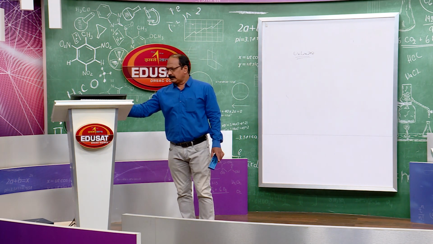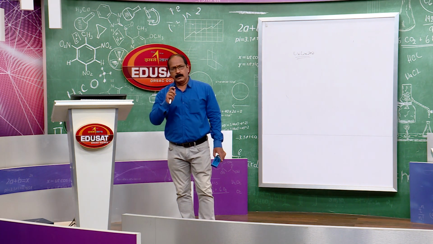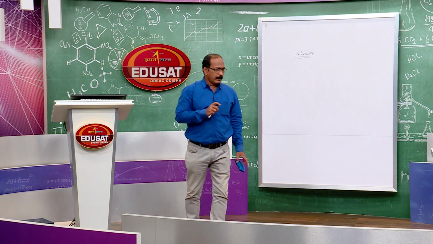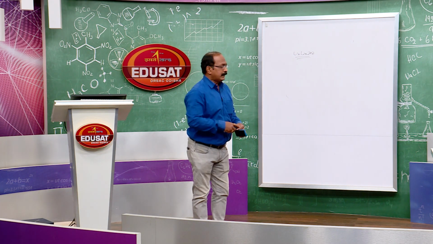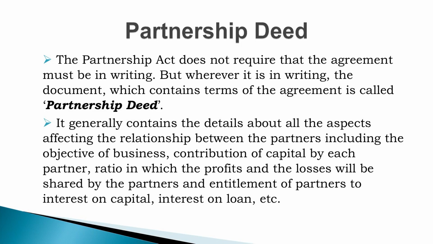Now, the features or characteristics of partnership, then we have to discuss an important term, that is partnership deed. What does it mean? We have known that there must be an agreement among the partners on how to run the business, when to start the business, and what to manufacture or whether to go for a trading organization.